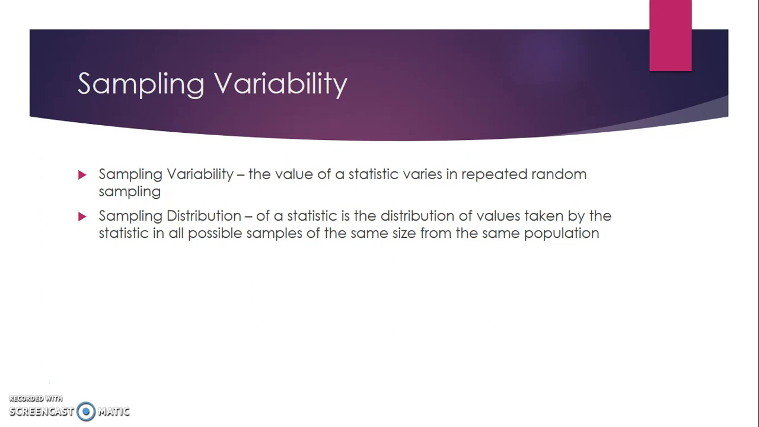That's called sampling variability. Sampling distribution of a statistic is the distribution of values taken by the statistic in all possible samples of the same size of the same population. So a sampling distribution would be if you took every group of 15 seniors at McGavock High School and you figured out their ACT average, and then you plotted all that stuff on a graph. That would be your sampling distribution.